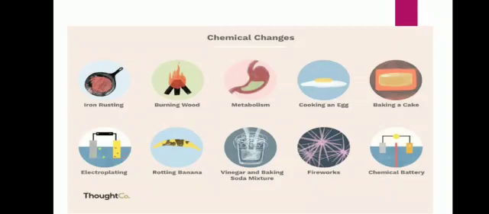Next, rusting of iron. When iron is left for some time in an open place, a brown substance deposits on its surface due to water vapor and air. And if no precautions are taken, the entire iron gets rusted.